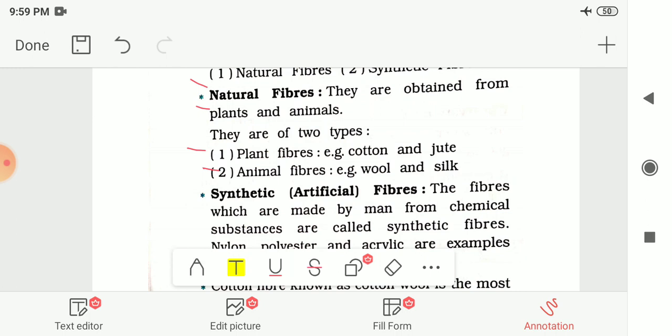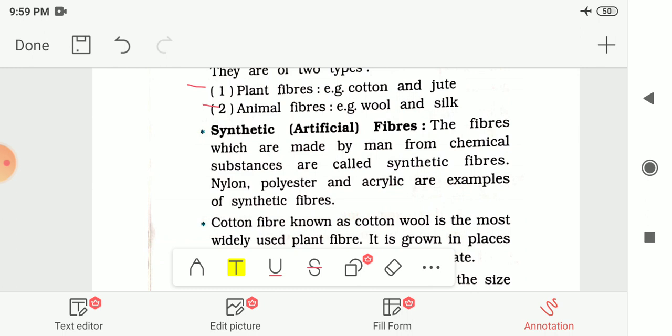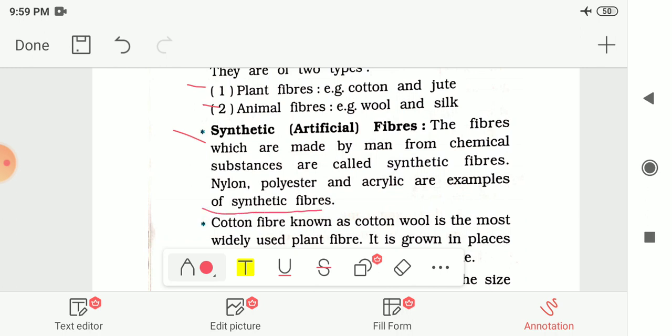The second type of fiber is synthetic fibers, which are also known as artificial fibers. So the fibers which are made by man from chemical substances are called synthetic fibers. Like nylon, polyester and acrylic are some of the examples of these synthetic fibers.